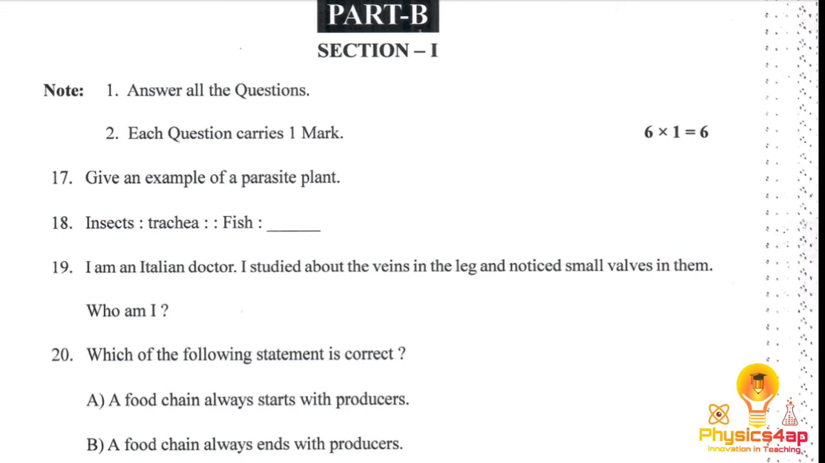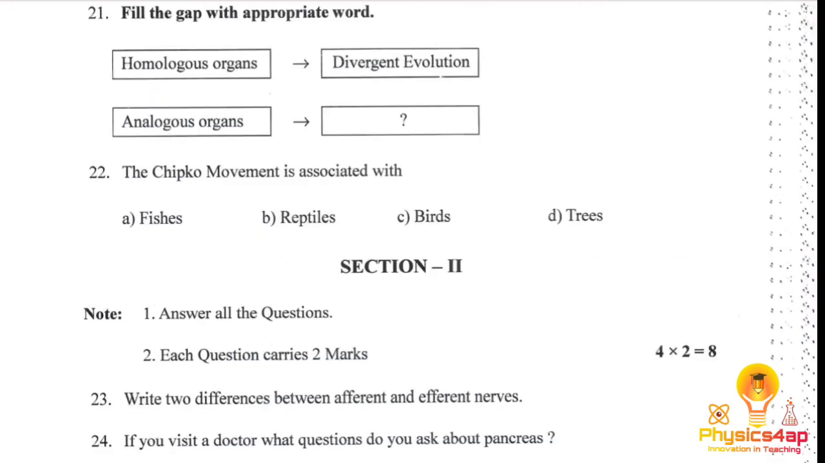So the food chain always starts with the producers, and next come the consumers, and then the decomposers. So this is the correct order. The food chain starts with producers and ends with the decomposers. And the 20th one, fill in the gap with the appropriate word.